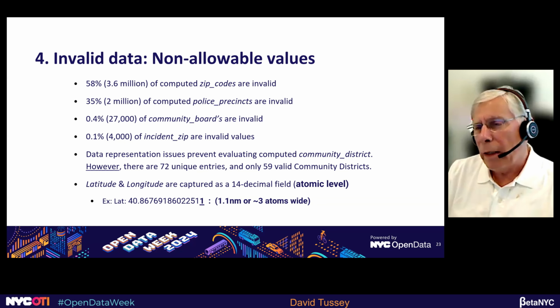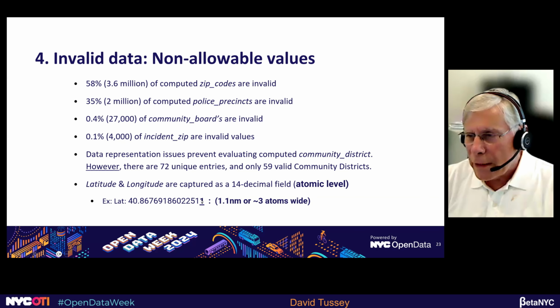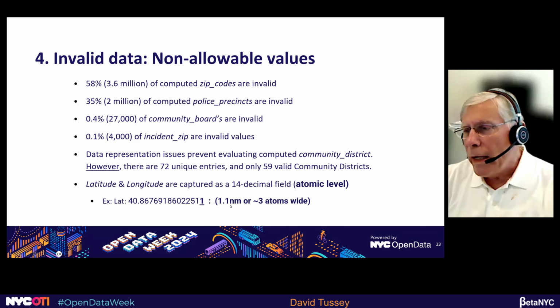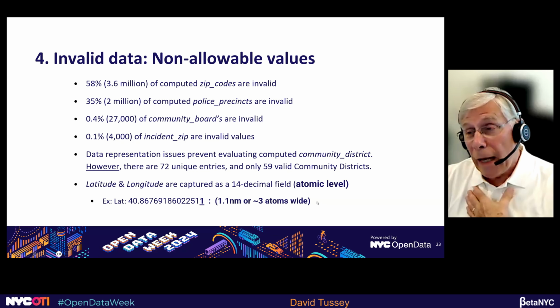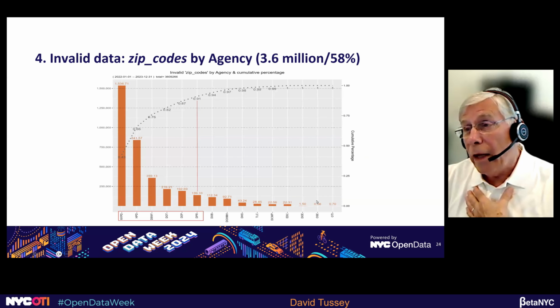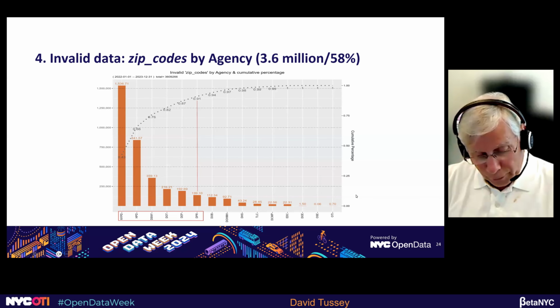That's really at the atomic level. So here's an actual latitude, north 40, a bunch of numbers. That last digit, the 14th, is about 1 nanometer or 3 atoms. I know the geocoding is accurate, but I doubt it's that accurate. So it's clearly a case where we have lots of precision, but limited accuracy.